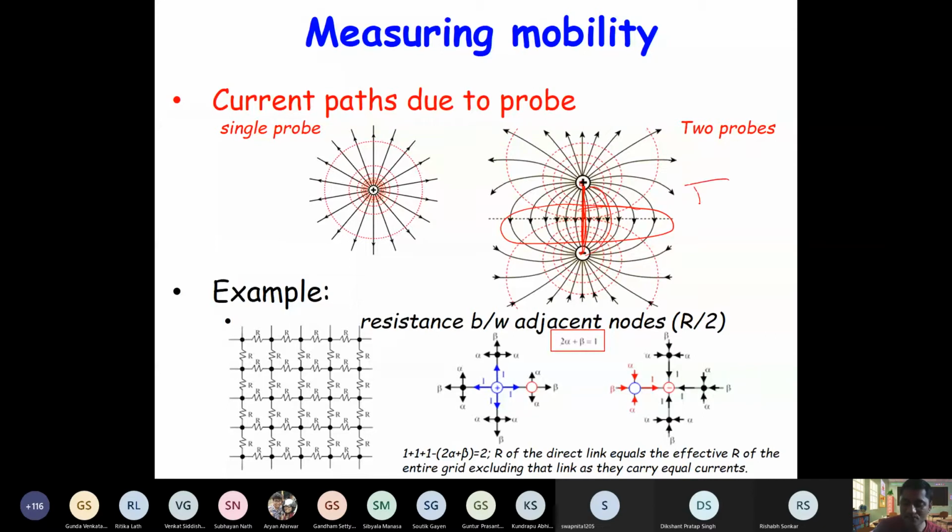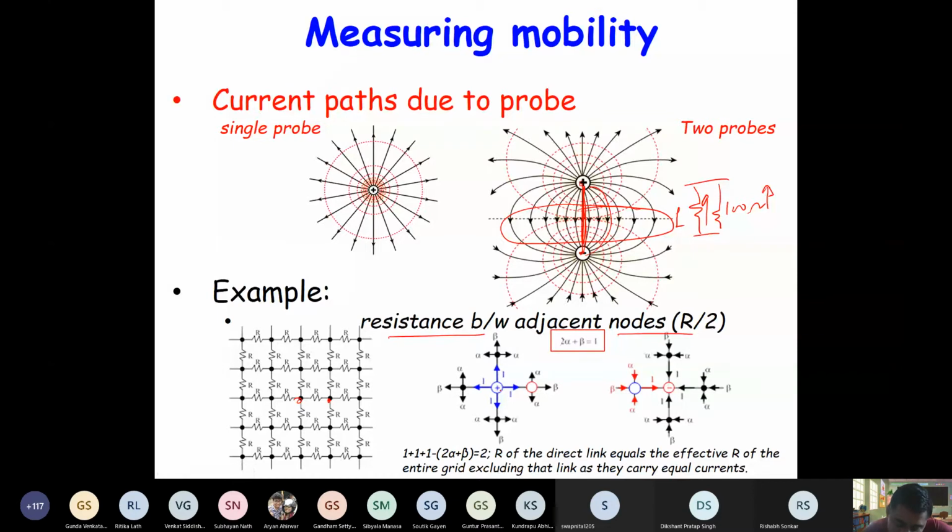It's like you have two resistors in parallel, let's say 1 ohm and 100 ohm. Of course more current will go through 1 ohm and less current will go through 100 ohm. The same thing happens here. I think you have already done this example in your JEE also. If you have an infinite network of resistors, the resistance between two nodes comes out to be R by 2.